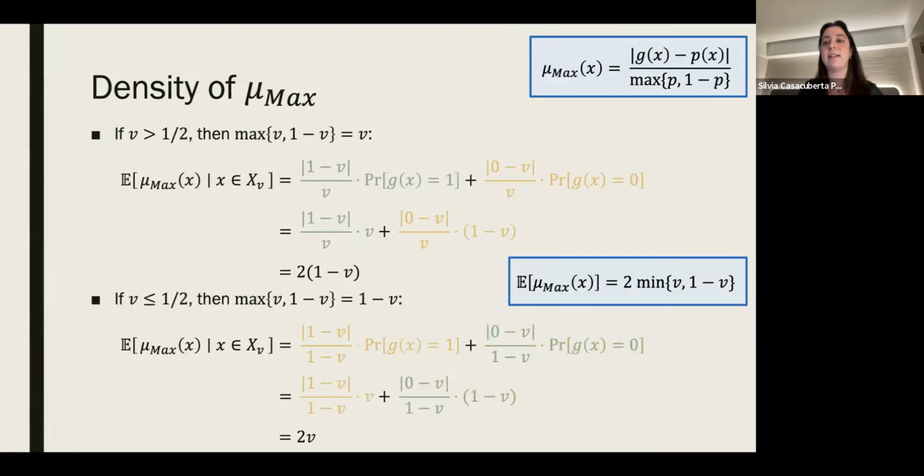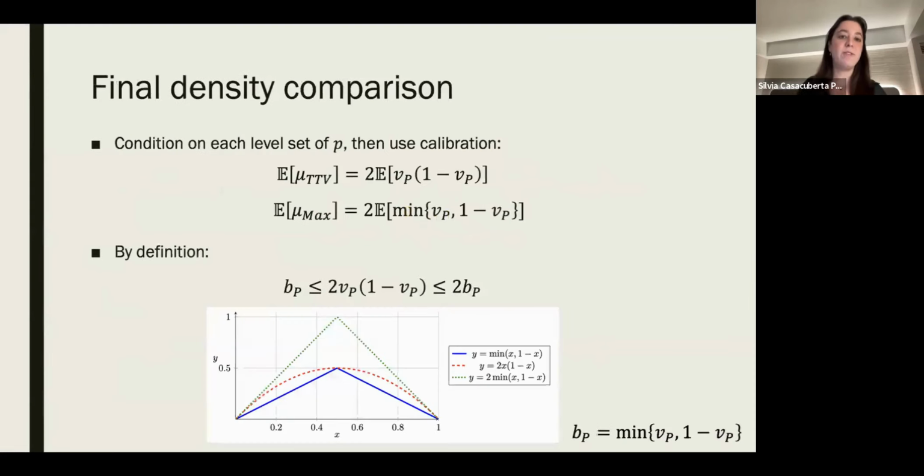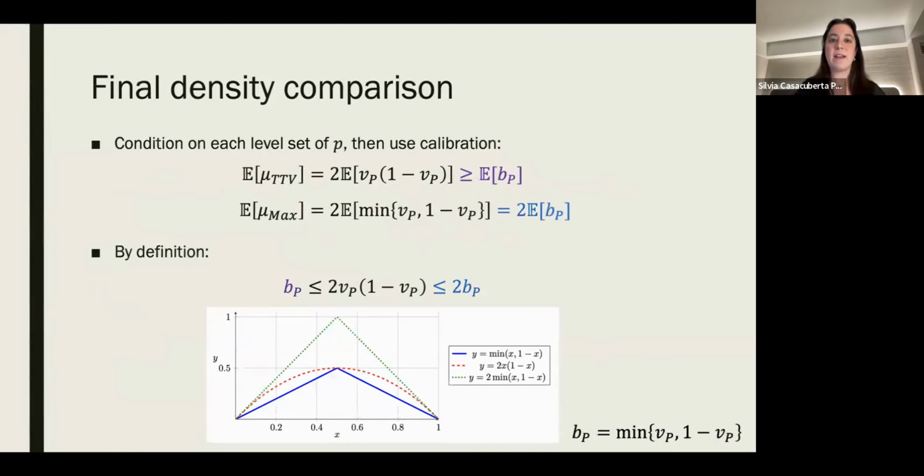You'll see that what we get is that the density of the measure is 2 times the minimum of v and 1 minus v. How does this compare to the density of TTV? Remember that for TTV, we got 2v(1 minus v) for the density slash error function. And for the mu max measure, we get 2 times the minimum of v and 1 minus v. Remember the definition of the balance parameter b as just the minimum of v and 1 minus v. And so just by this identity that you can see in this graph, we get that the density of TTV is at least the expected value of this balance parameter across the pieces p, whereas for mu max, it's 2 times the expected value of the balance parameter bp.